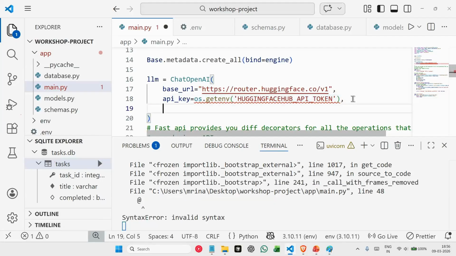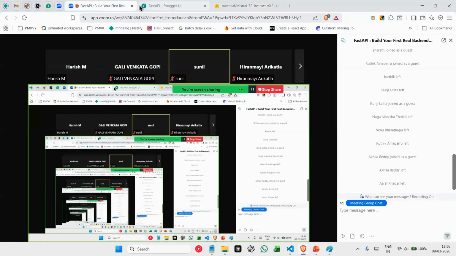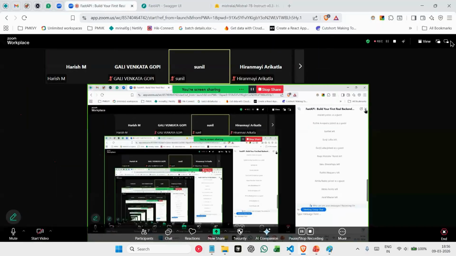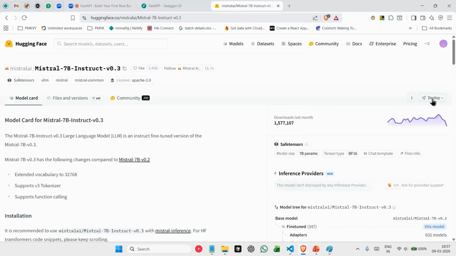Fine. Next thing we need is to provide the model that we'll be using, the name of the model, the URL of the model, which will be Mistral AI slash. Again, you can get this link from Hugging Face. If you go to Hugging Face here, you have the deploy button for this model. Not deploy, actually, you will have another link.